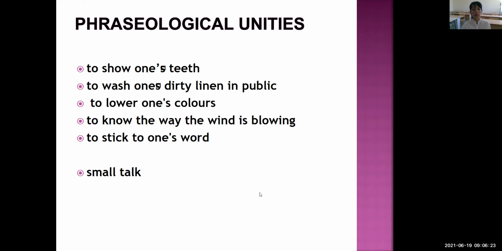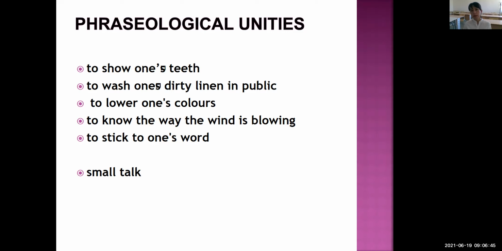So the next one, to stick to one's word. It means to be strong about someone's opinion. The structure of these phraseological units is also verb plus object. The last one is small talk, so it means to chat, students.